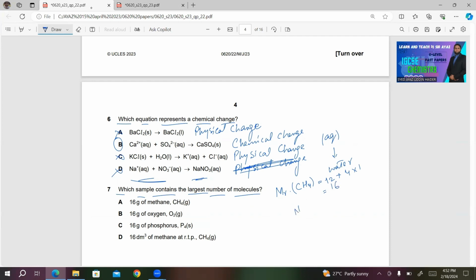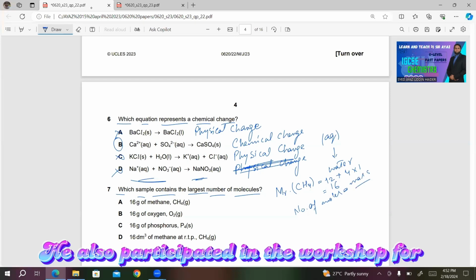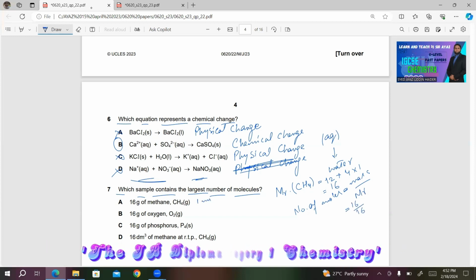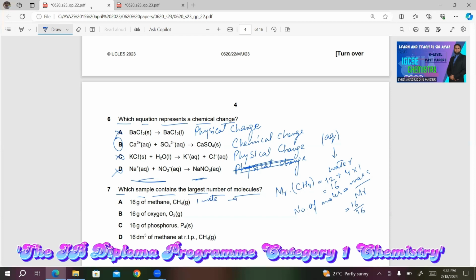So the formula for number of moles will be mass by MR, which is the same in this case. 16 divided by 16, you will have 1 mole. You know, in 1 mole, there will be 6.02 times 10 raised to power 23 molecules.